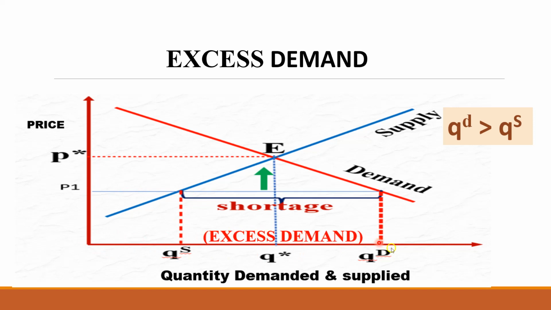Therefore, what is the excess demand? QD, the whole distance, minus this distance QS will give you excess demand. Excess demand is also referred to as shortage. Therefore, you can say excess demand is a situation. The particular price is very important because at the same price you are comparing both the supply as well as the demand. You can see QD is greater than QS. That situation is called excess demand.